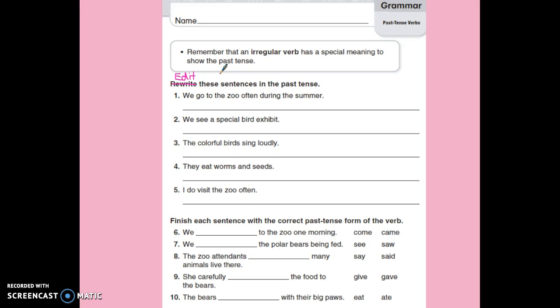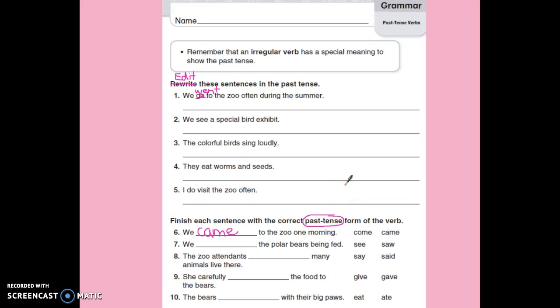Number 1, we go to the zoo often during the summer. Past tense, it already happened. We went to the zoo. You have to change that verb go to the past tense went. Do that with the rest of this section. And at the bottom, you can go ahead and choose which is the correct past tense form. For example, number 6, we come to the zoo one morning or we came to the zoo one morning. Remember, we want it to be past tense, so you're going to have to choose we came to the zoo one morning.